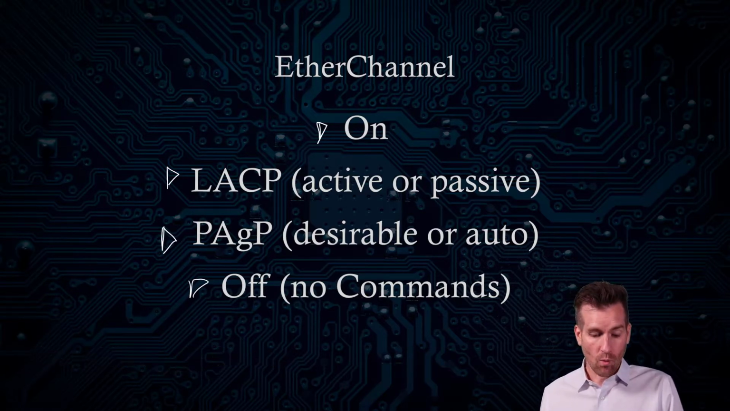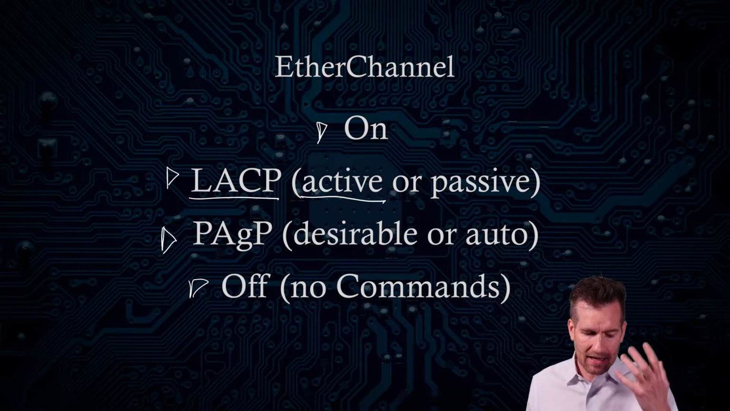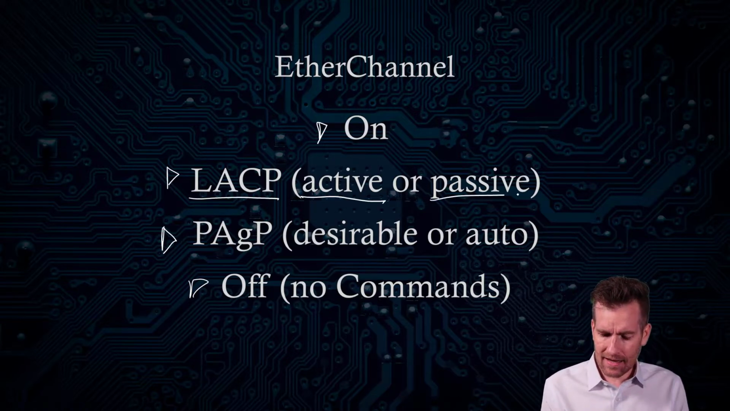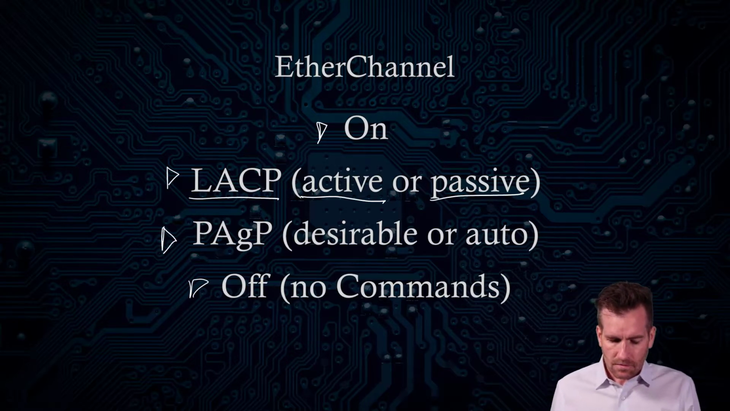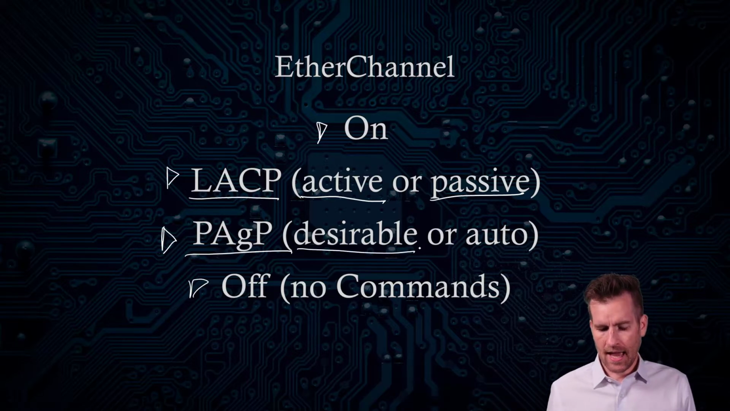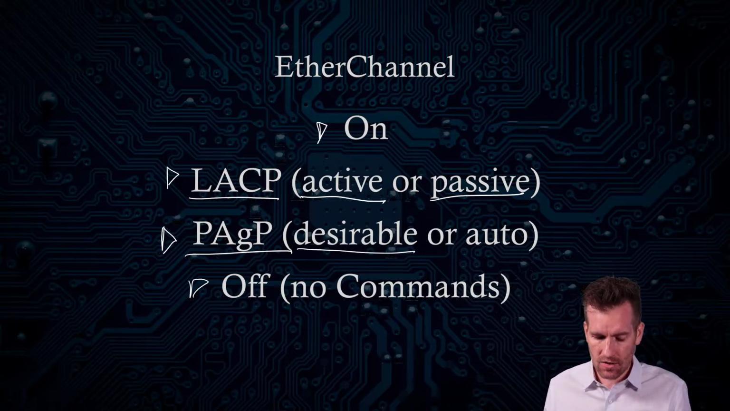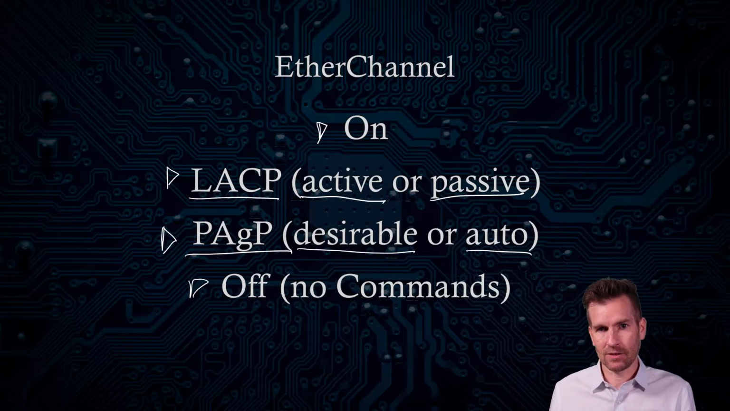If we choose LACP, we can either set it to be active, where it is actively trying to be an EtherChannel, actively trying to be a link aggregation, or we can set it into passive mode that says, I'll be it if the other side wants to be it. PAgP has similar settings, although they name them a little differently. It's desirable: I desire to set up an EtherChannel. Or it's auto: I'll do it only if the other side wants to do it.